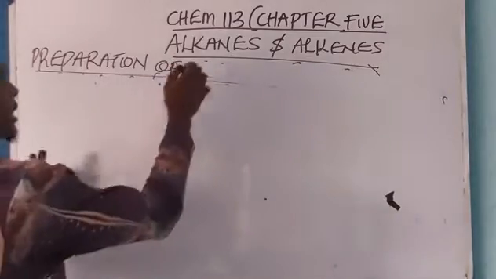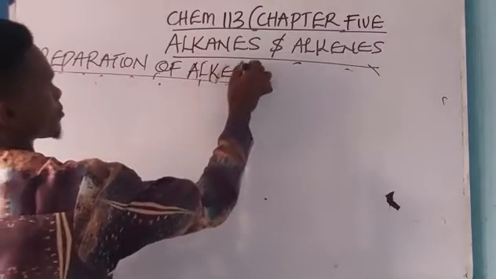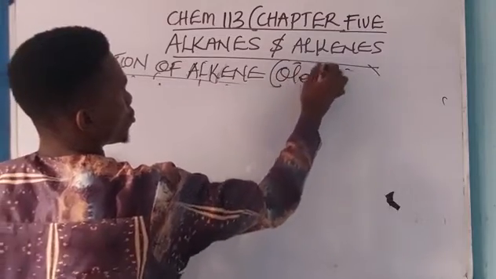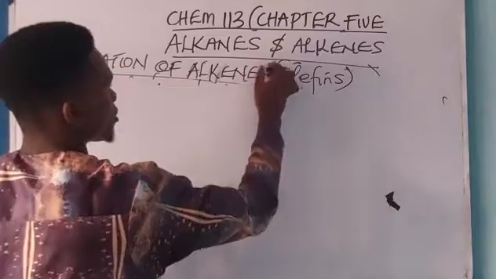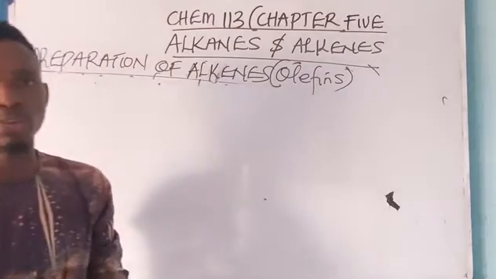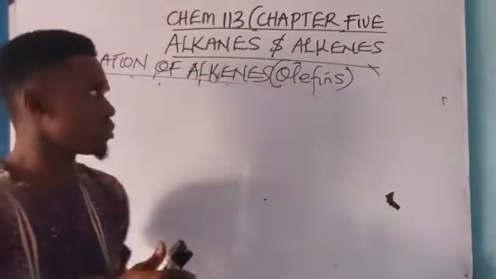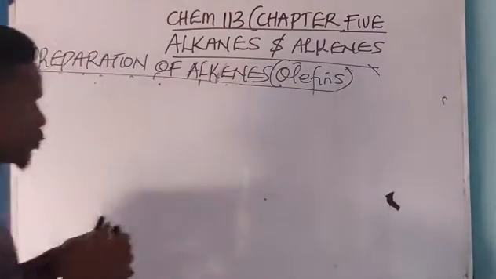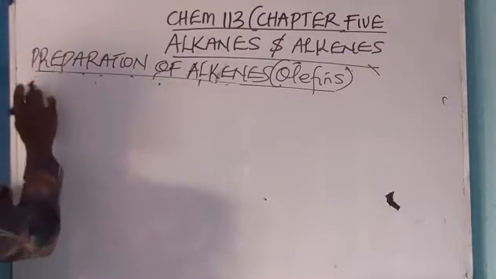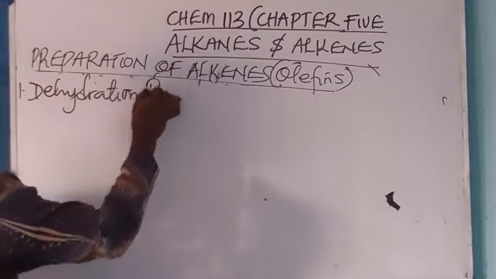Okay. Now I have alkene. Alkenes are otherwise called olefins. They are called olefins because they produce an oily substance when they react with chlorine. That's why they are called olefins. Now, how do we prepare alkenes? One, through dehydration reaction.